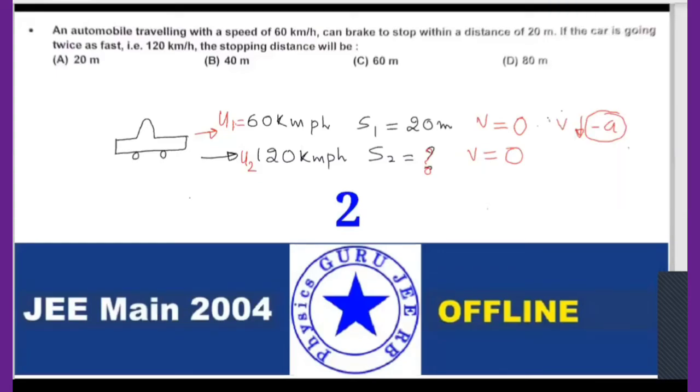Now what you have done to get 40, you did S1 by S2, S equal to V by T, or V equal to S by T, directly proportional.